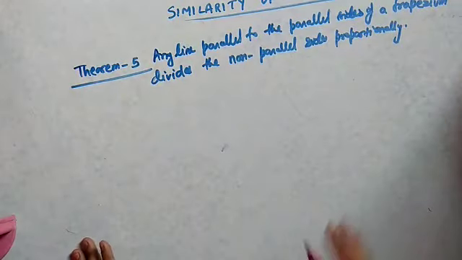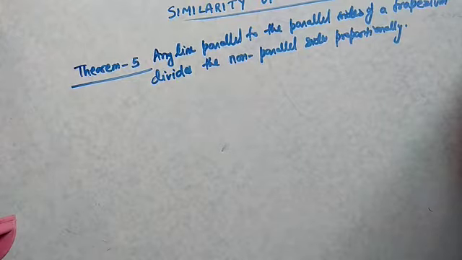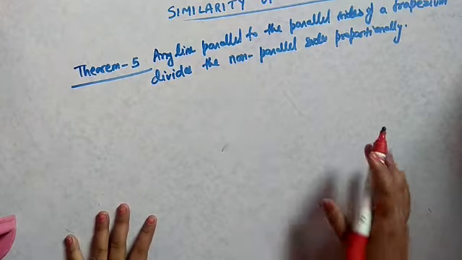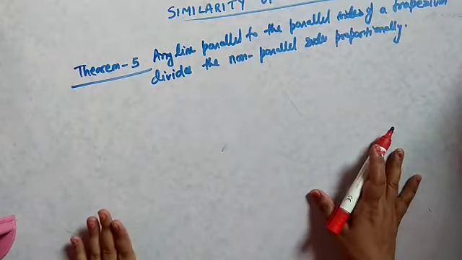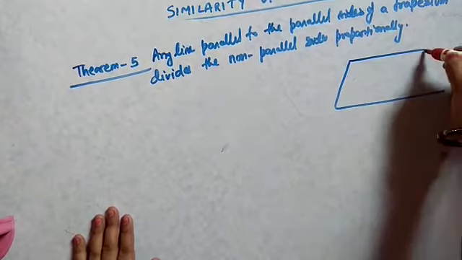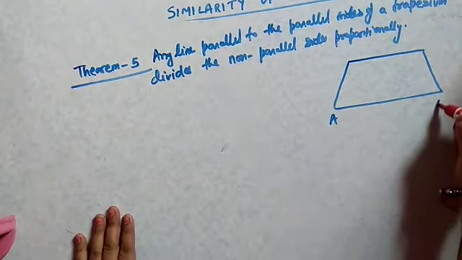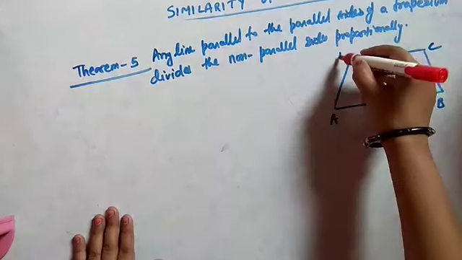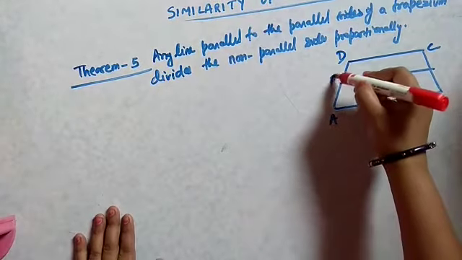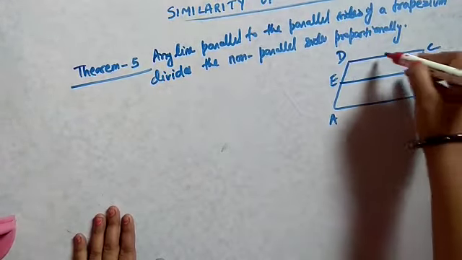Okay, welcome back students. Now here in theorem 5, the theorem is: any line parallel to the parallel sides of a trapezium divides the non-parallel sides proportionally. It means here it is given that we have a trapezium, suppose ABCD, and it is given that we have a line EF which is parallel to these